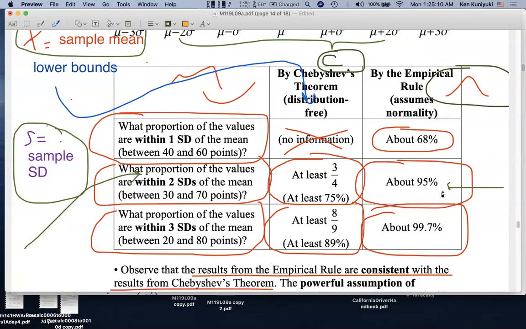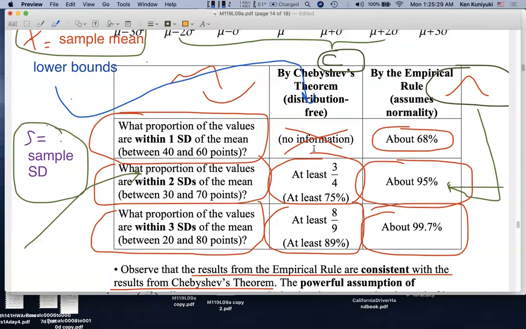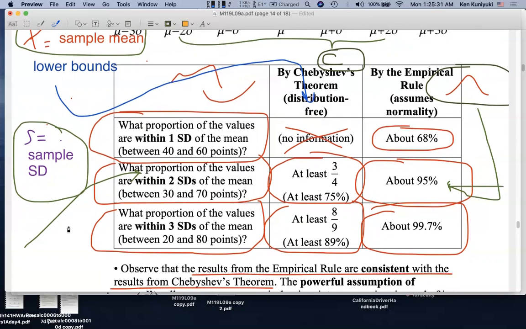Or I might just assume that we're going to get a bell shape, and I want a more precise estimate. I'll go ahead and take this assumption so that I can get this more precise estimate. If I'm not willing to bet on what the shape of the distribution is, I'm stuck with Chebychev's theorem. So based on the sample statistics I get from Igor, I can make predictions about how many C's I'm going to get in the class.